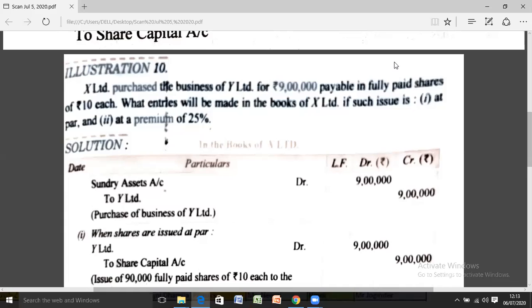The entry will be passed in the journal: sundry asset account debit to vendor, and the vendor is Y Limited. So the entry will become Y Limited, and the amount will be 9 lakh, that is the purchase consideration. When shares are issued at par, vendor account debit to share capital. So simple. Shares of rupees 9 lakh are to be issued to the vendor.